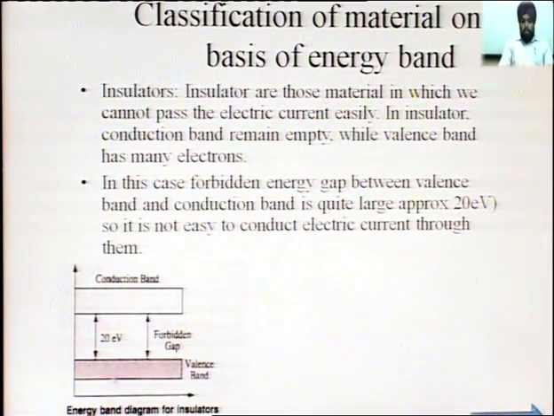If you see the gap between the valence band and conduction band, the energy required for the valence electron to lift to the conduction band is very high, approximately 20 electron-volt. So, higher energy is required for the valence electron to become free for the current conduction.